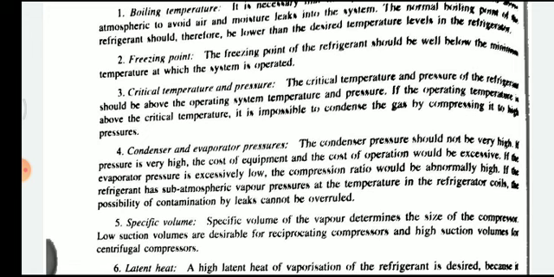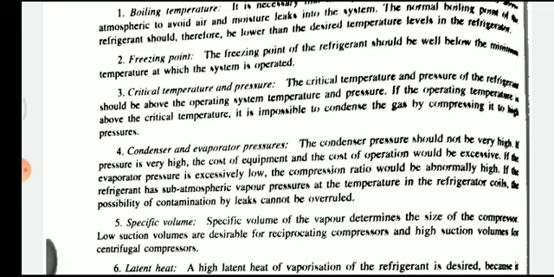Next, critical temperature and pressure. Critical temperature and pressure of the refrigerant should be above the operating system pressure and temperature. If the operating temperature is above the critical temperature, it is impossible to condense gas by compressing to high pressure. So the operating temperature should be lower than the critical value, otherwise we cannot compress and condense the gas.